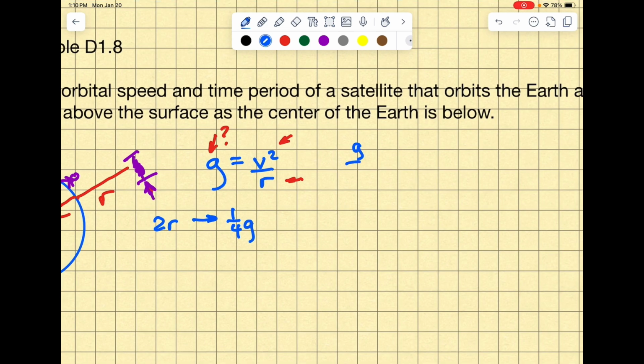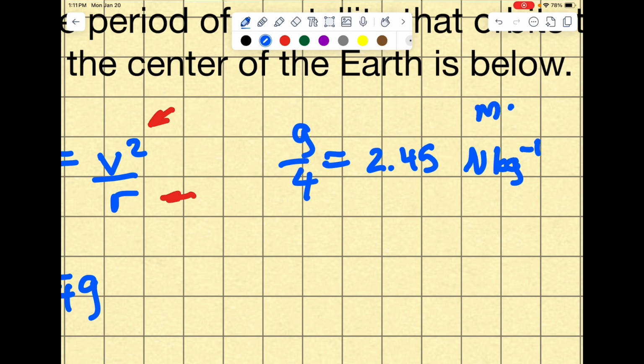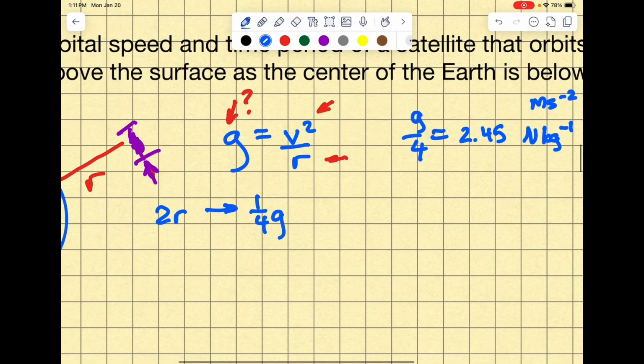It's g divided by 4, which is equal to, getting a calculator, 9.8 divided by 4, we'll go with 2.45. We'll keep 3 significant figures for now, just to put a guard digit in there. So 2.45 newtons per kilogram, or meters per second squared. Now with that, we can figure out how fast our satellite must be going.